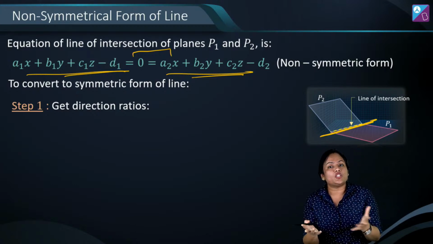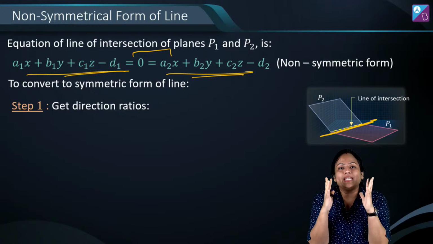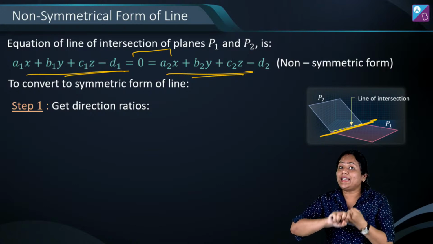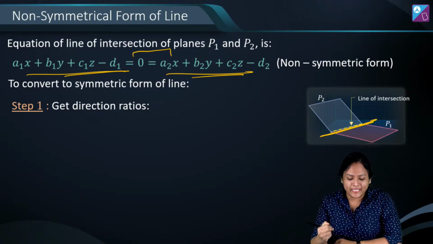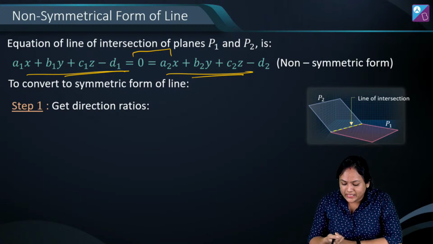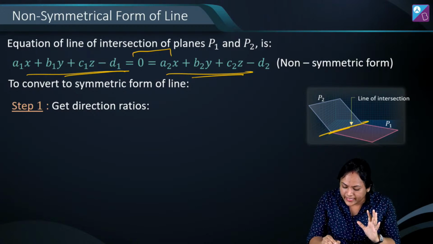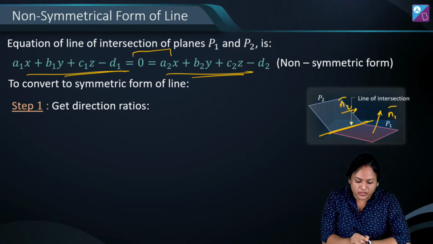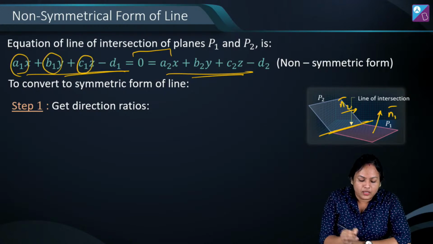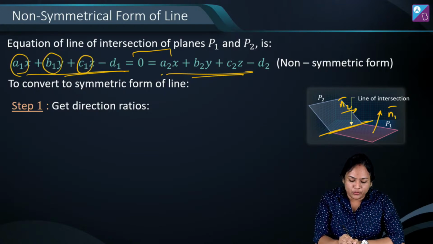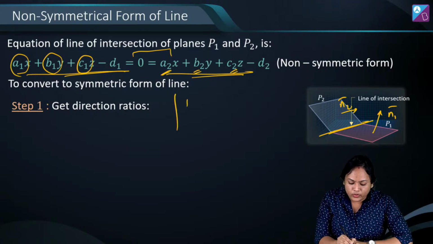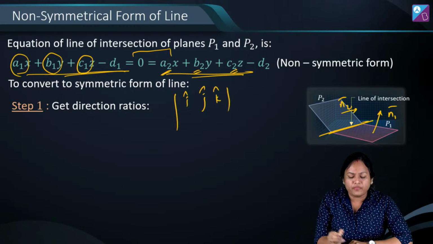Now line की equation निकालने के लिए what do you do? What do you need basically to get equation of line? Well, you need a point and you need DRs. Now to get DR, what you do? So basically what is going to happen when you have this line, it will be perpendicular to both the normals, right? So A1, B1, C1, this will be my one normal, A2, B2, C2 will be my another normal. So if I have to get its DR, I would say that I'll just take cross of N1 and N2,